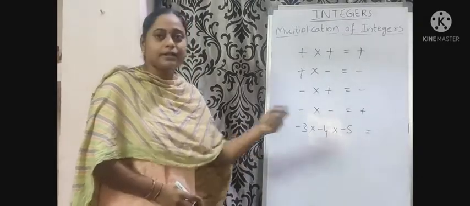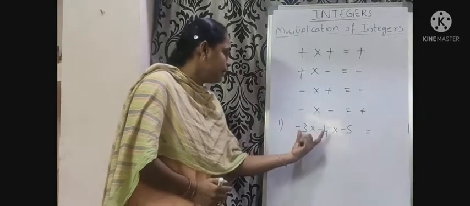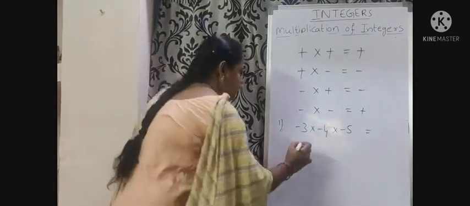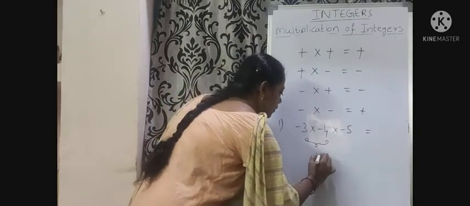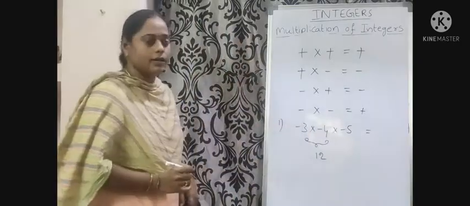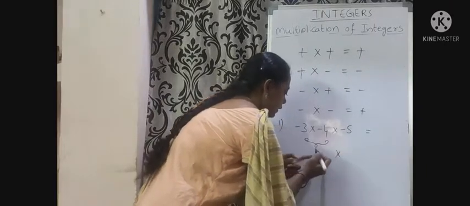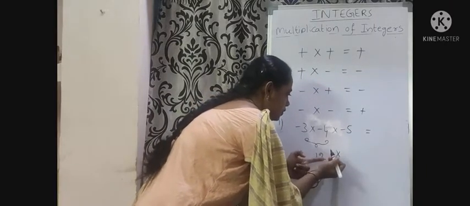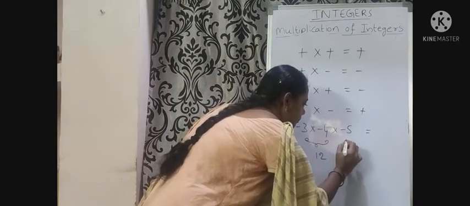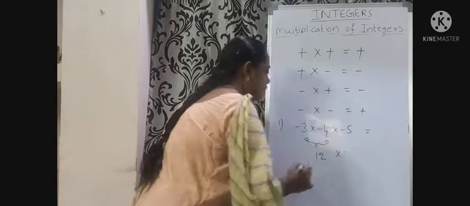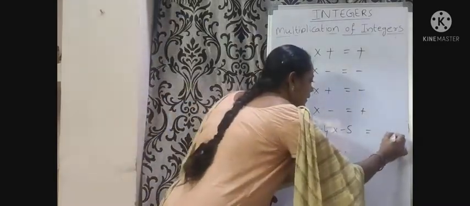How can we multiply this? Okay. First, we multiply these two integers. 3 into 4. What is 3 into 4? 12. Next, we have to multiply the product 12 into the third integer, that is 5. 12 into 5, 60.